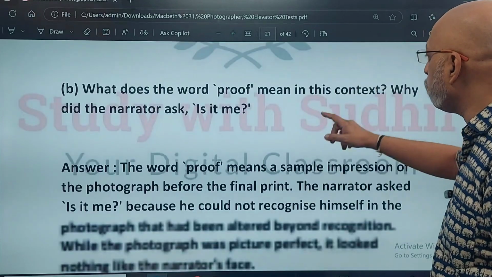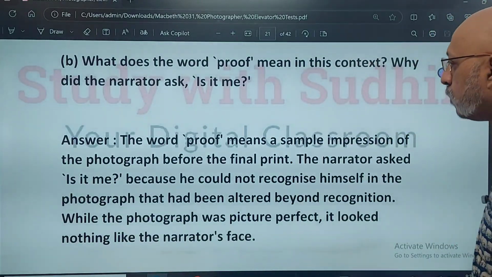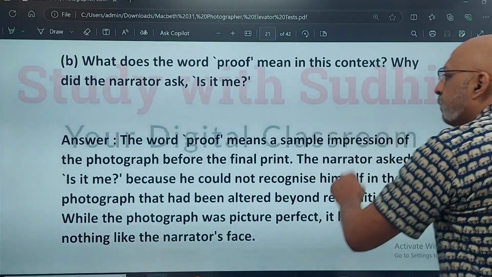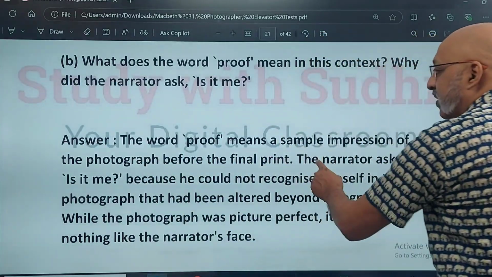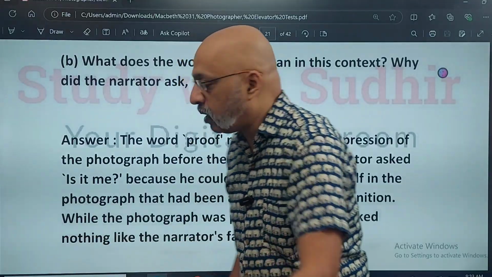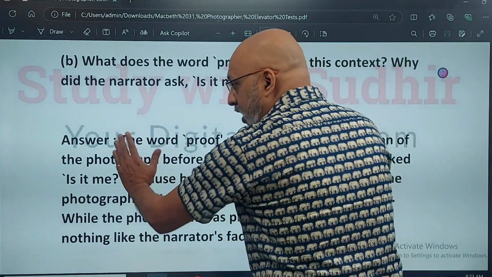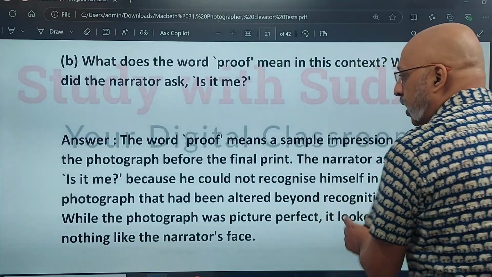What does the word proof mean in this context? Why did the narrator ask, is it me? The word proof means a sample impression of the photograph before the final print. So आपको proof का मतलब आपको समझाना पड़ेगा. Okay. The narrator asked, is it me? तो इसका आपको 1 मार्क मिलेगा. ये आपका 2 मार्क का है.